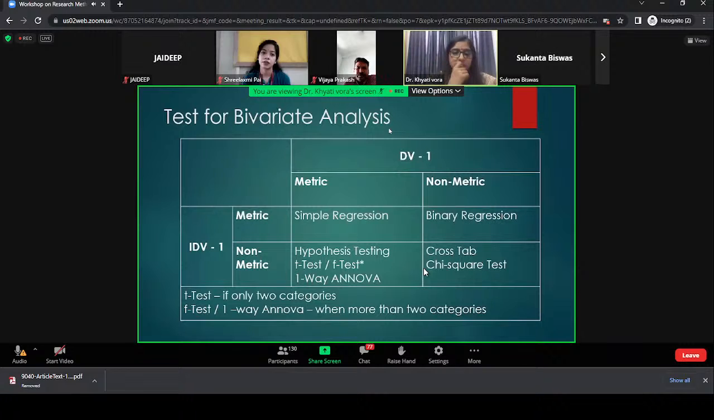F-test का भी option आता है जब तुम data analysis करते हो. When the response categories, the question categories, have more than two categories, then you go for F-test.